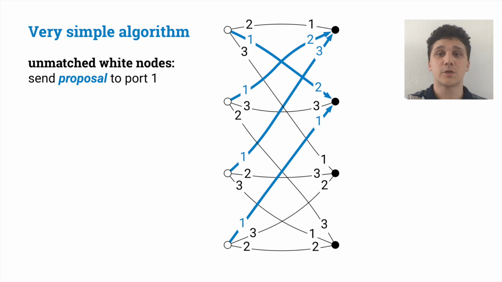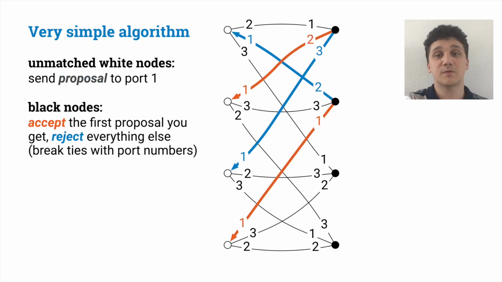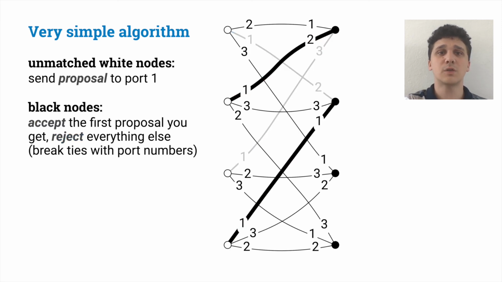So at the first round, white nodes start by sending a proposal via their port number 1. Some black nodes may receive just one proposal and they would accept it. Some may receive multiple proposals and some may receive no proposals at all. Nodes that receive multiple proposals just accept one and reject the others. And edges where proposals have been accepted become part of the matching. So this is what the partial solution looks like after one phase of proposals that require 2 rounds in total.